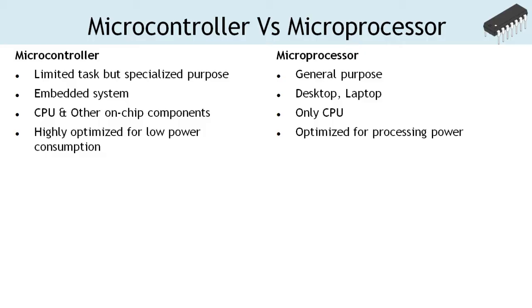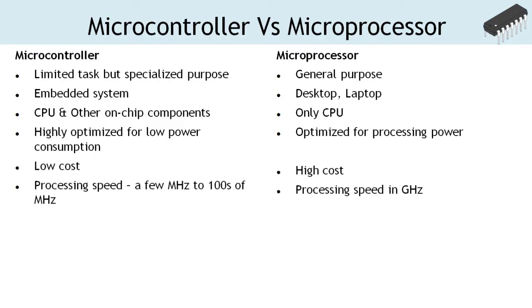Microprocessors don't have RAM, ROM, and other peripherals on the chip. Microcontrollers have stringent power consumption requirements as these are used in standalone battery-operated systems, whereas microprocessors are designed for raw processing power, operate at greater speed than microcontrollers, and are powered from wall power supply.